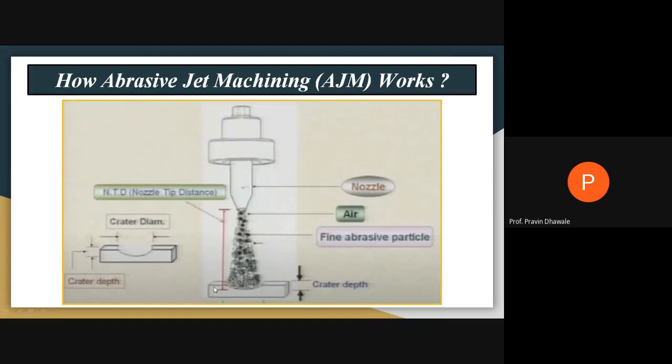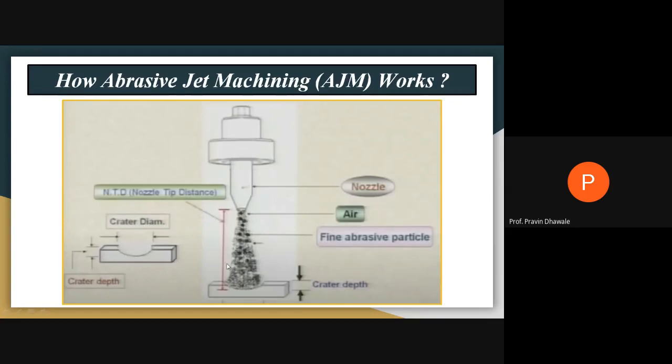The distance between the top surface of the workpiece and the tip of the nozzle is called the nozzle tip distance or stand off distance. What is another name for nozzle tip distance? That is the stand off distance, right? And in this figure, this will be called the crater depth, from this surface to this depth. This is the upper surface.